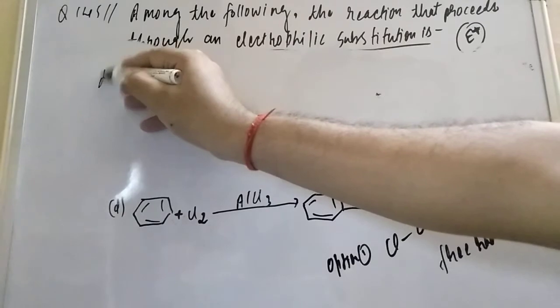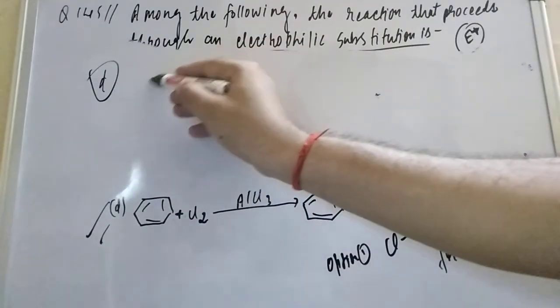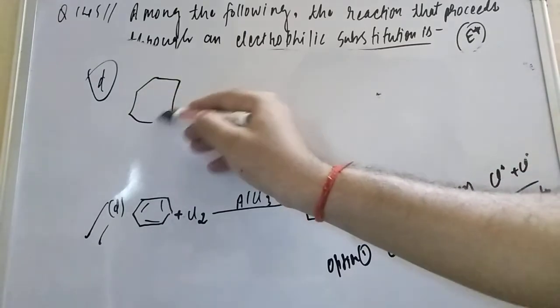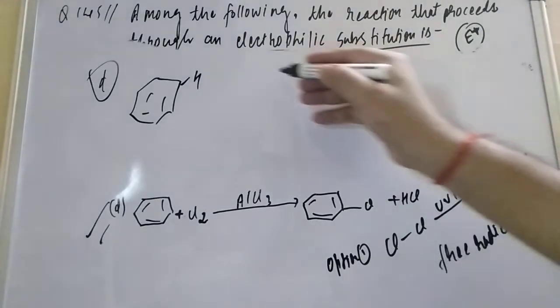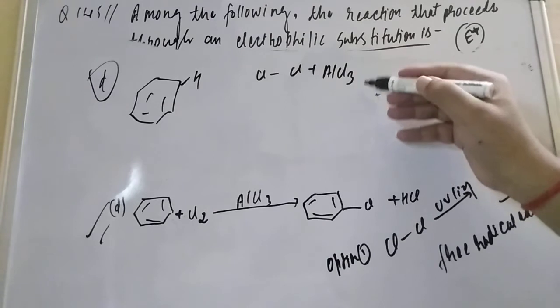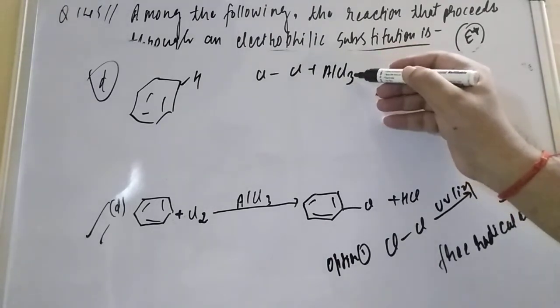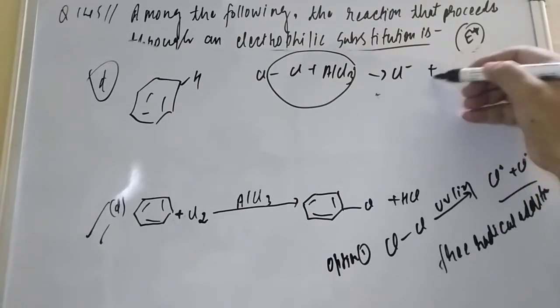Now the option number D. This is our correct answer. If you check option D, here is a benzene ring with hydrogen everywhere, and Cl2 with AlCl3. This AlCl3 is a Lewis acid. It will take one chlorine atom and form Cl positive plus AlCl4 minus.